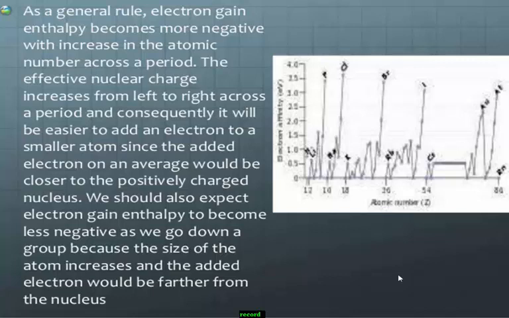The effective nuclear charge increases from left to right because electrons enter into the same shell across a period, and consequently it will be easier to add an electron to a smaller atom, since the added electron on average would be closer to the positively charged nucleus.